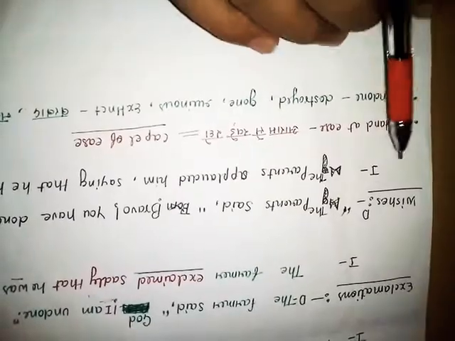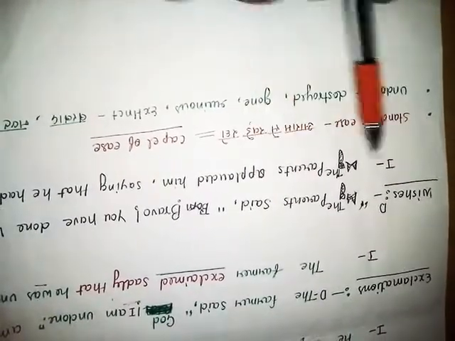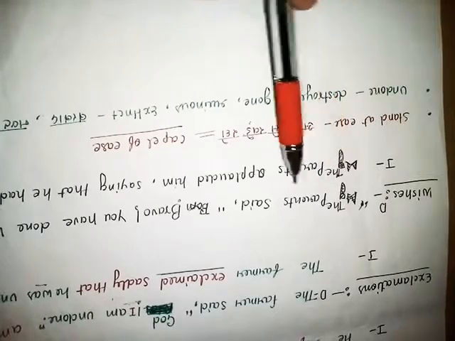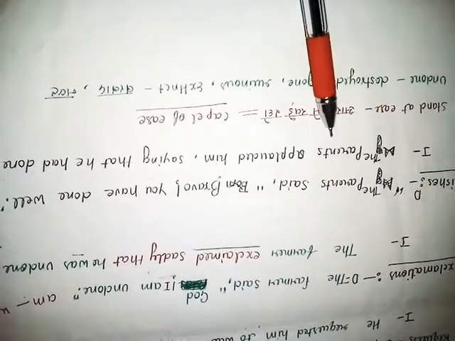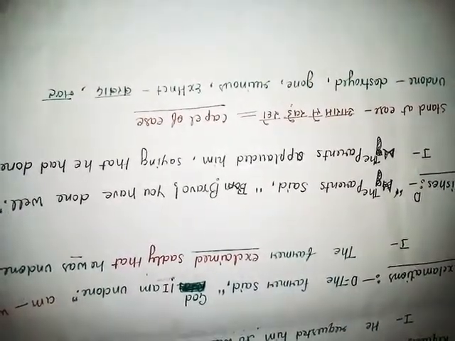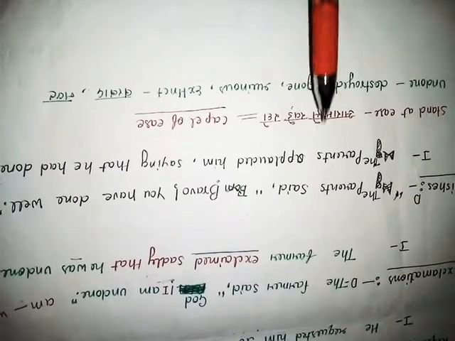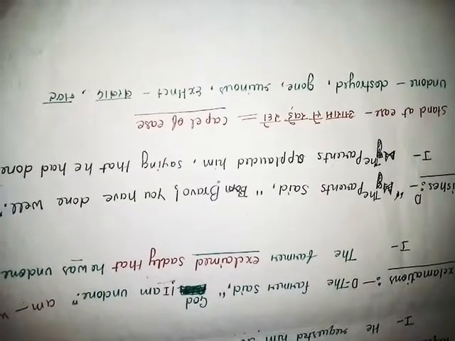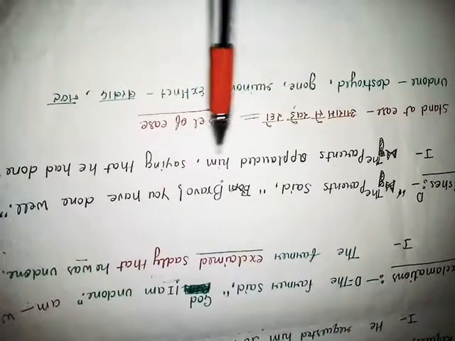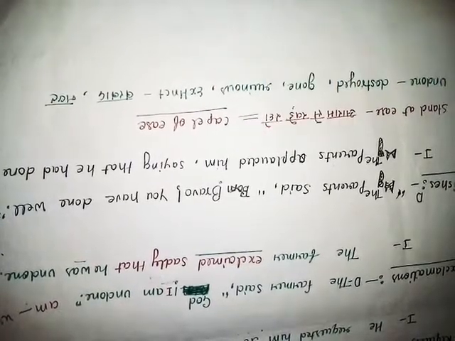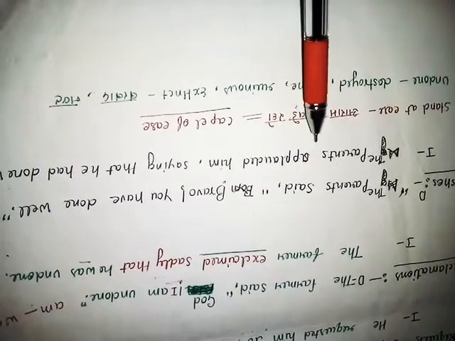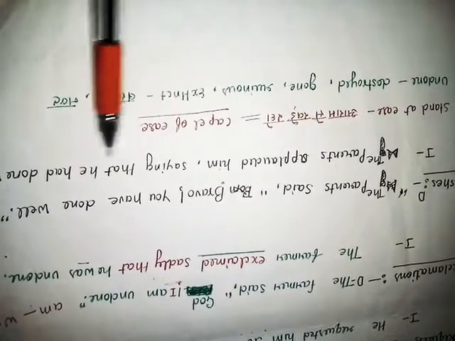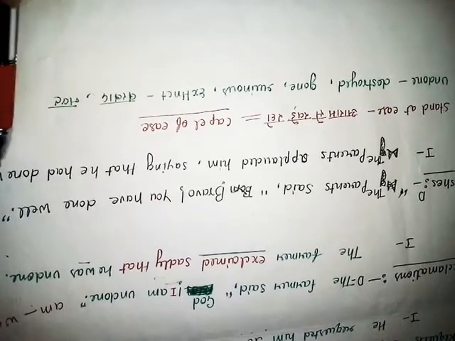Now next, wishes. This is a sentence of wishes. The parents said, comma, inverted comma, start, bro you have done well. The parents, the is indicating the particular parents, pointing out the parents. Applauded him. Friend, this is a wish, so we can use applauded. In a wishes sentence, said converts into applauded him, saying that he had done well.